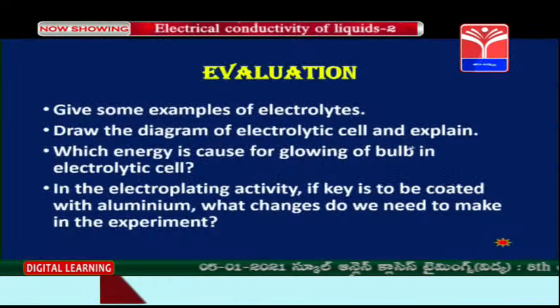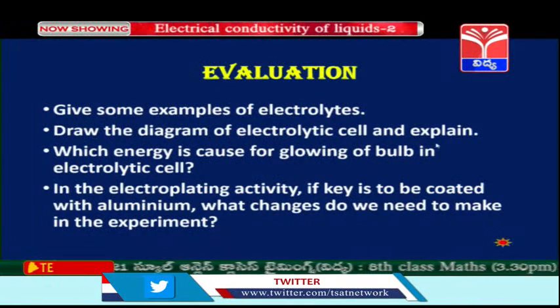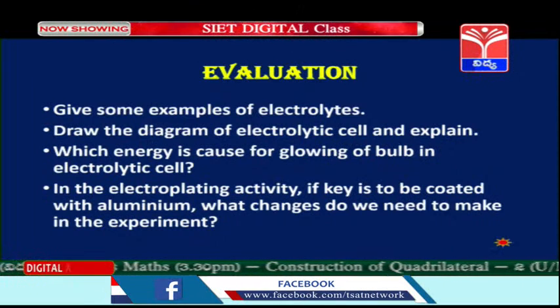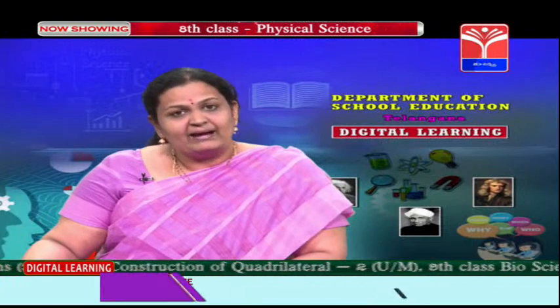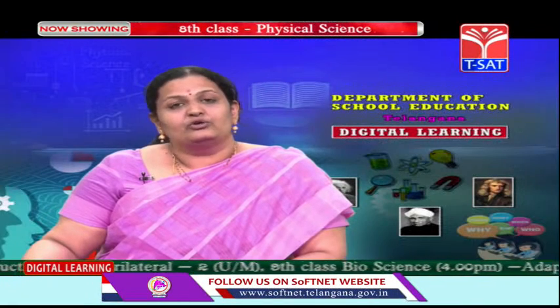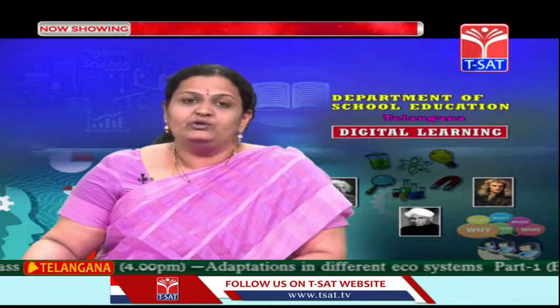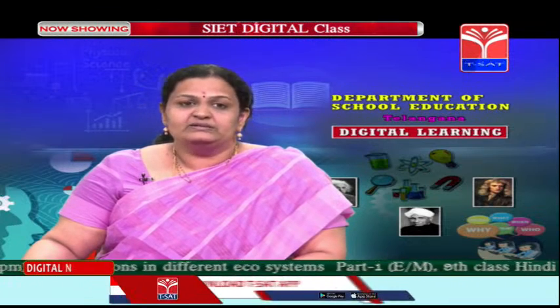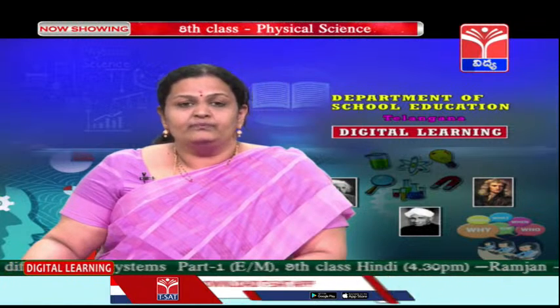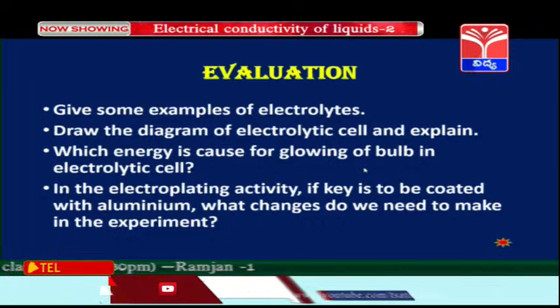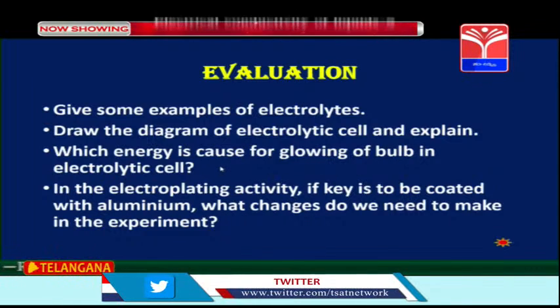Please try. Draw the diagram of electrolytic cell and explain. Children, this diagram is given in your textbook. You have to read the activity and draw the diagram, label the parts neatly and try to explain the voltaic cell in detail. The third question, children, which energy is caused for glowing of bulb in the electrolytic cell?